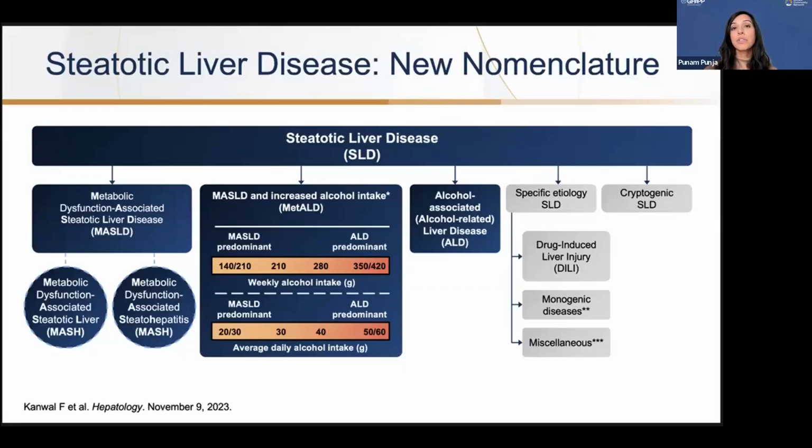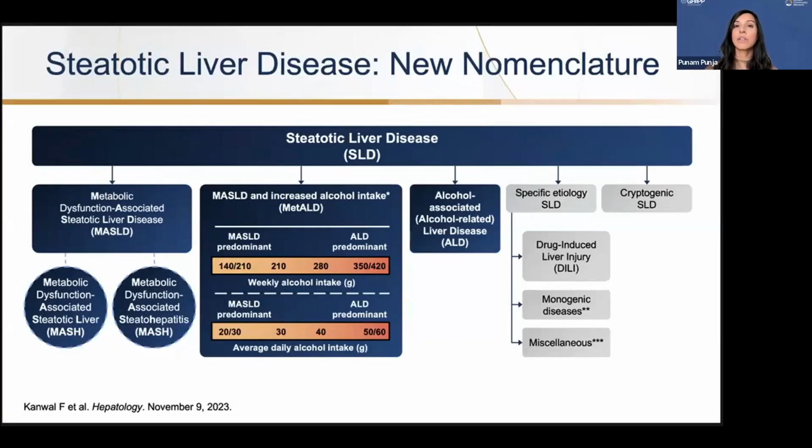There was a new category that was formed, which was MetALD. These are for patients that not only have MASLD, but also have alcohol exposure as well. And based on how much alcohol they drink determines whether or not they have MASLD predominance or alcohol-related liver disease. And then there's alcohol-associated liver disease that adds steatosis in the liver.